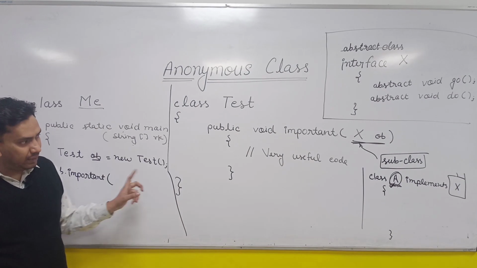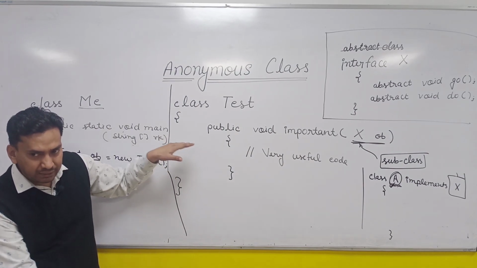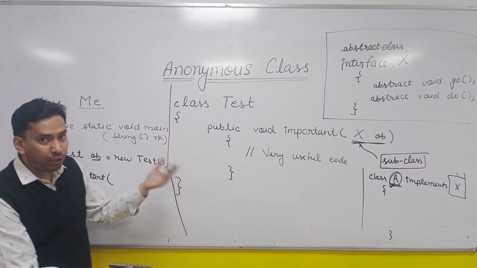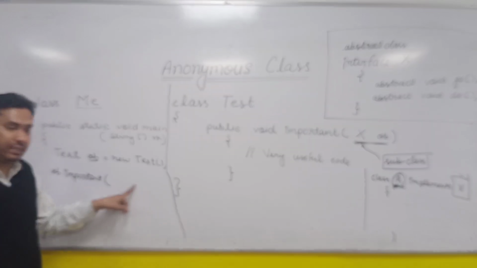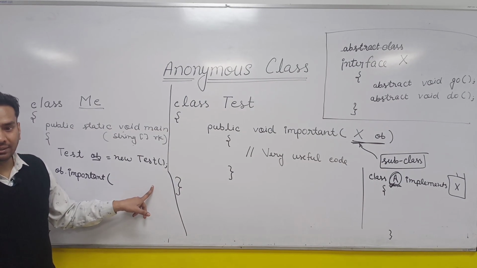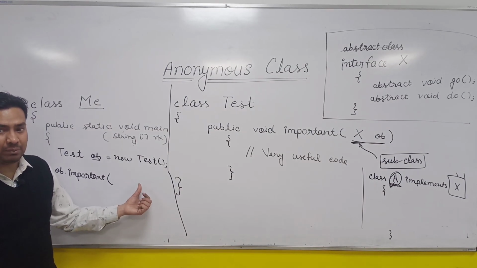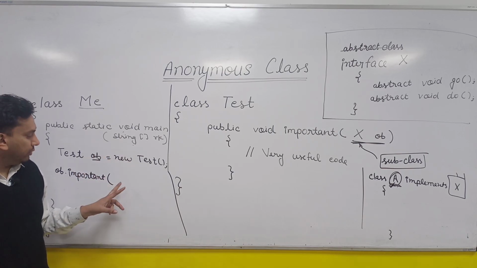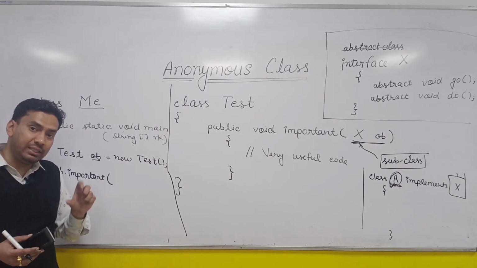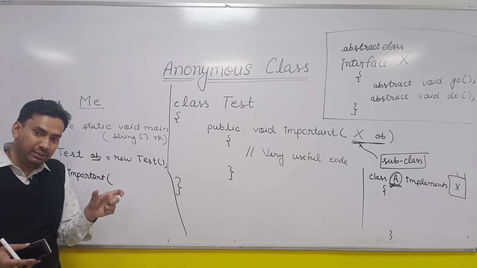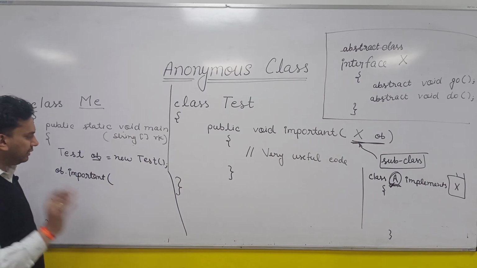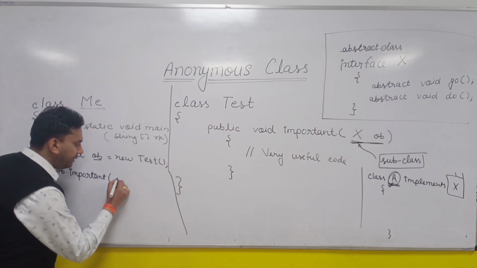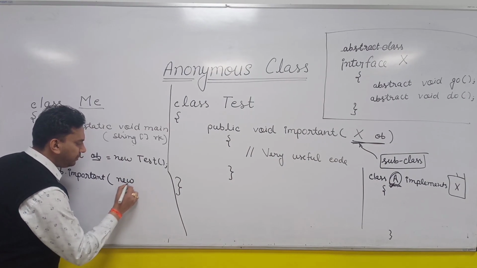Local class was there, in which we declare some class inside some block. Anonymous class is a class where we are declaring a class inside the parameter list. Maybe in the constructor, maybe in the method. So this is a class which is declared in the parameter, right? So how will you implement the anonymous class? Simply instantiate, meaning write new. New is used for instantiation.